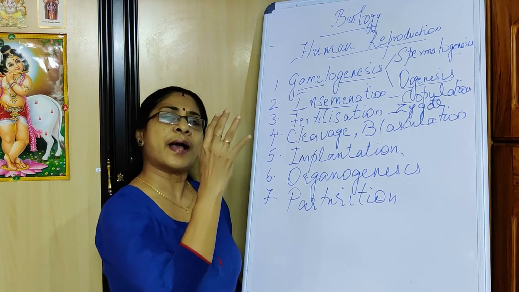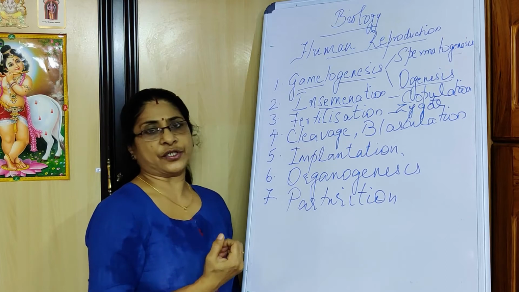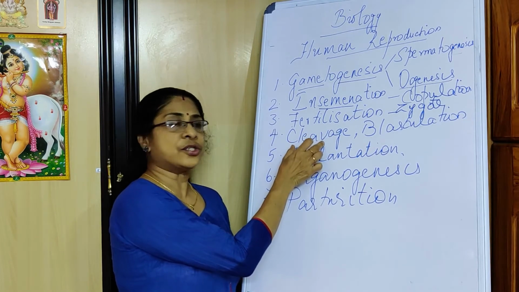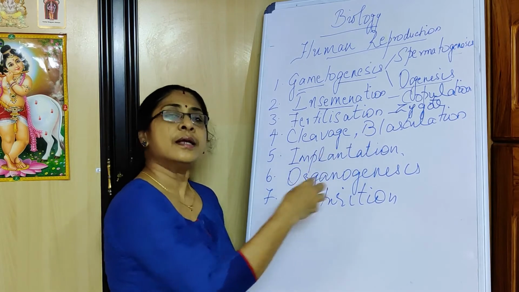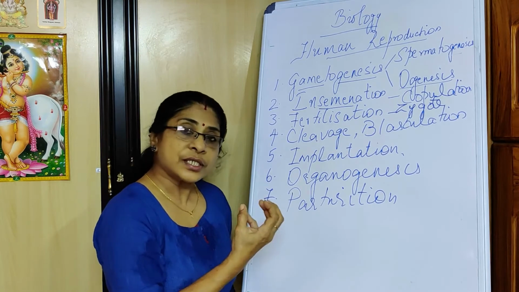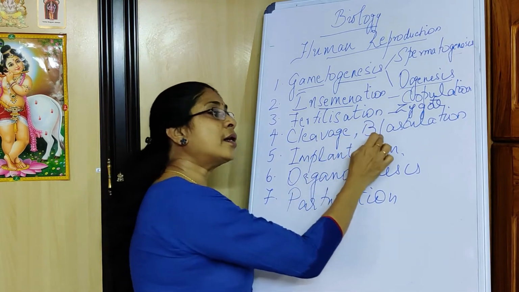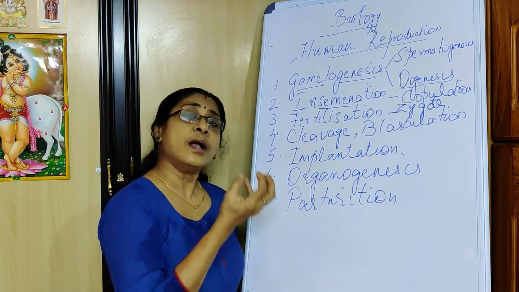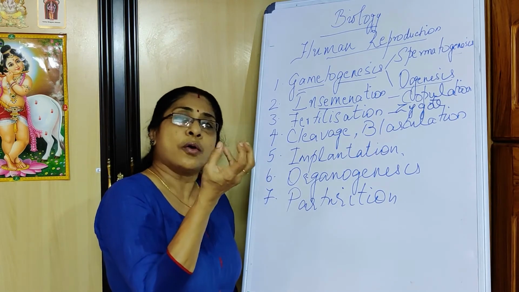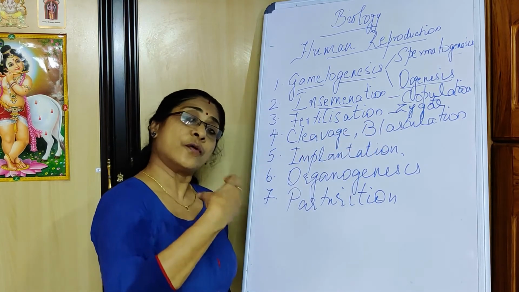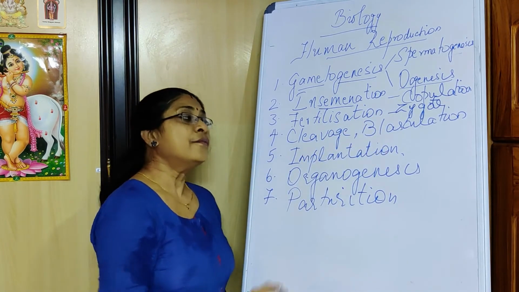So it's a very systematic sequential division, and the sequential division called cleavage results in a multicellular group of cells which later on undergoes a process of blastulation, where a hollow ball of cells is formed.